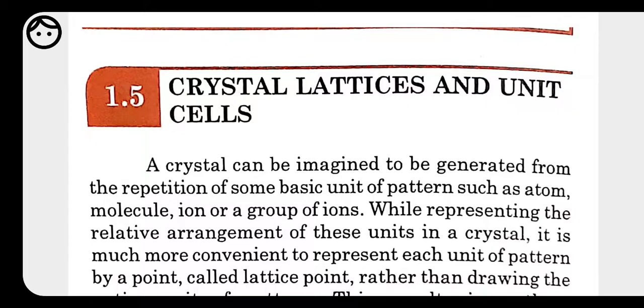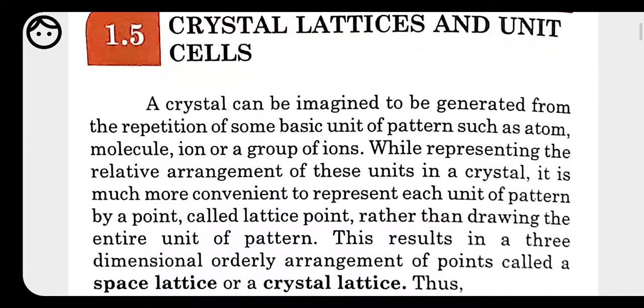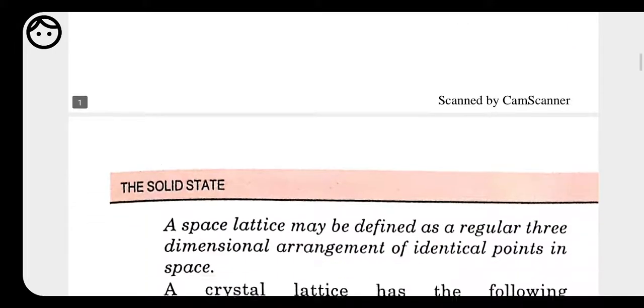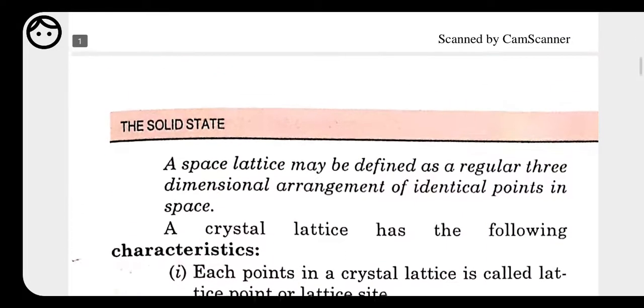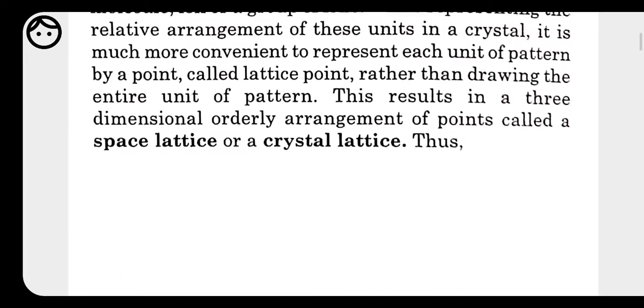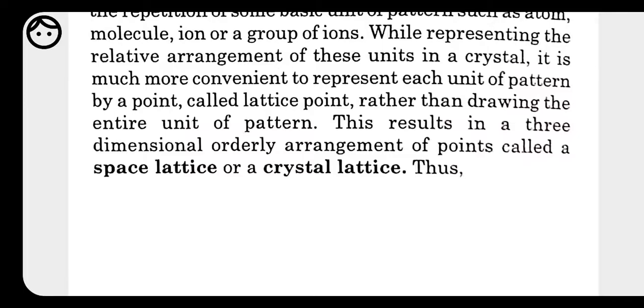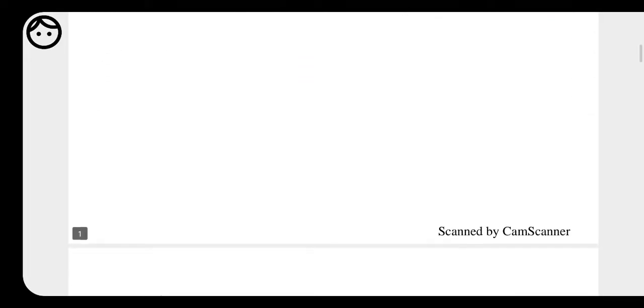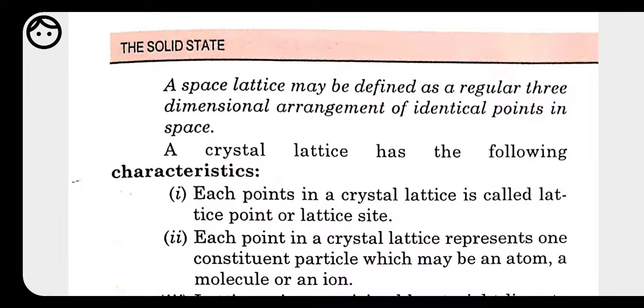First, when a number of constituent particles combine, they form a crystal lattice. We define a crystal lattice as the arrangement of constituent particles in three dimensions. Crystal lattices exist in two dimensions and in three dimensions, but we have to discuss the three-dimensional one. But first, let's look at the crystal lattice in two dimensions also. Before that, we need to know some characteristics of the crystal lattice.